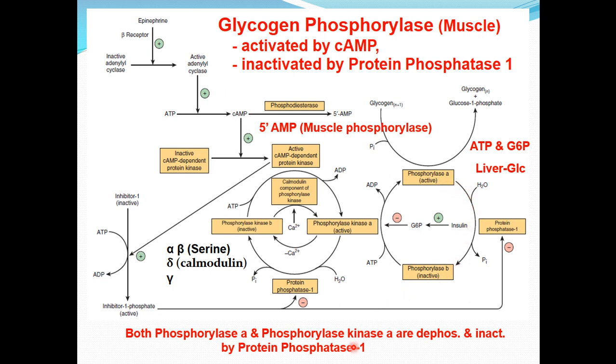This all was about the regulation of glycogen phosphorylase. Thank you very much.